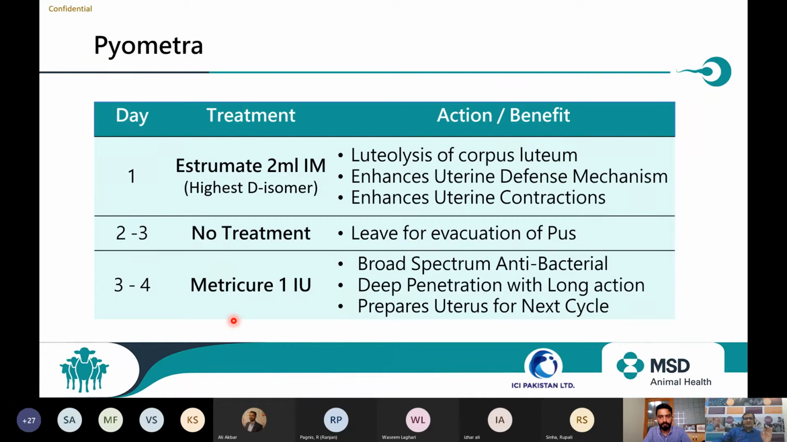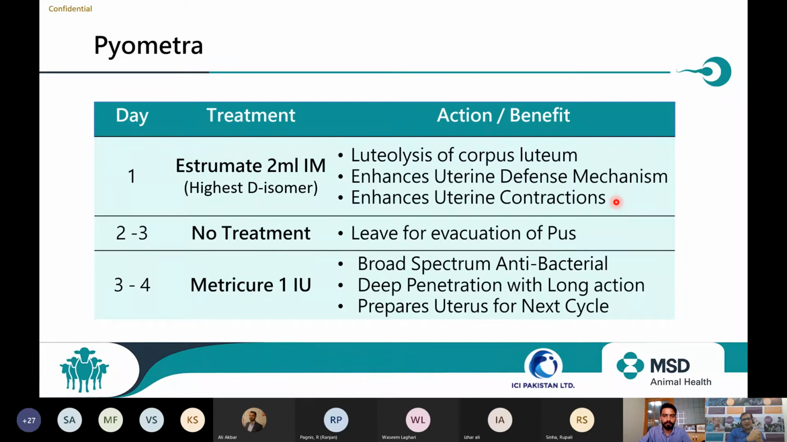What it will do, this Estrumate 2 ml will cause the luteolysis of the corpus luteum, which is a persistent corpus luteum at this moment. It enhances the uterine defense mechanism, down-regulates the progesterone, enhances the estrogen, and also enhances the uterine contractions. Because of these uterine contractions, the fluid is removed from the uterus. Pus and debris, whatever is accumulated in the uterus, starts coming out.